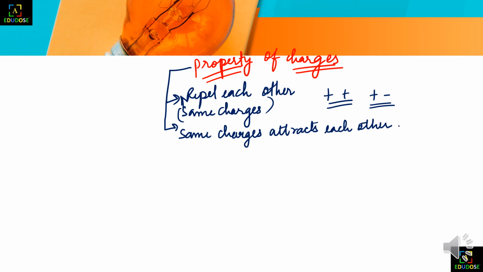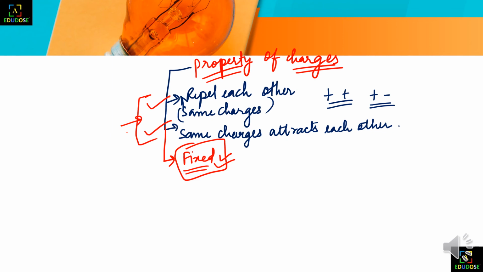This is a very simple property that you might know from earlier also. And the third property, which I have already given you, is that charge is fixed, or quantized. Fixed means that the amount or value of charge is not going to change. There is a fixed value of charge. This one is not very important. The first two, repelling and attracting, are the important properties of charge.